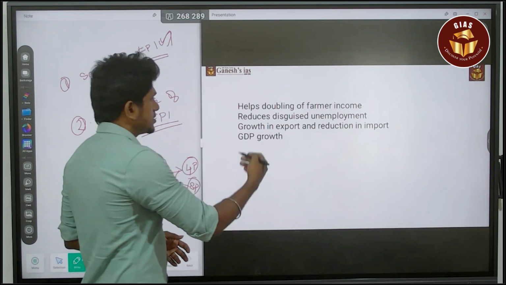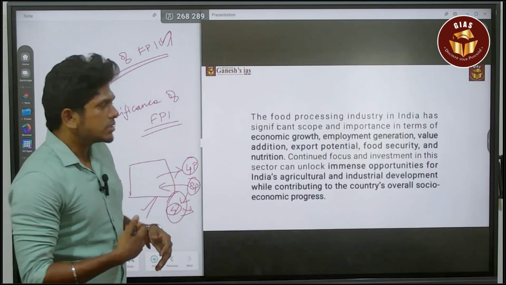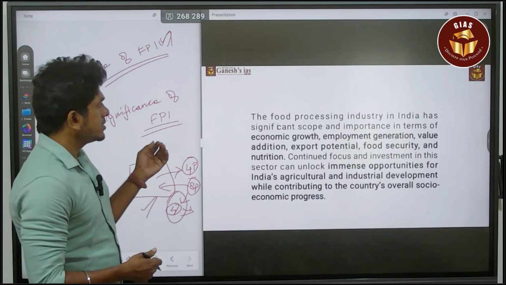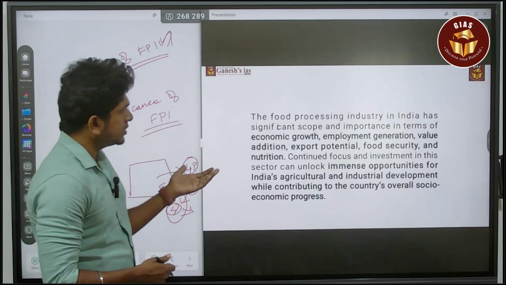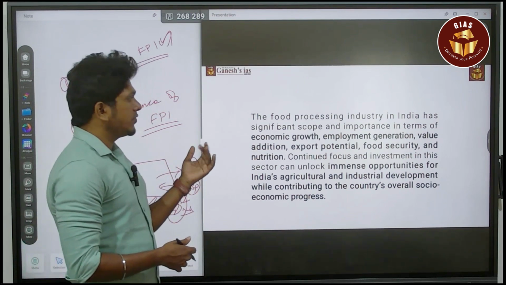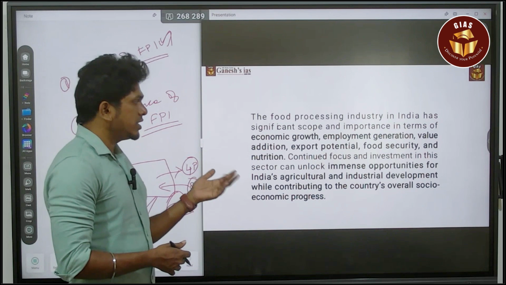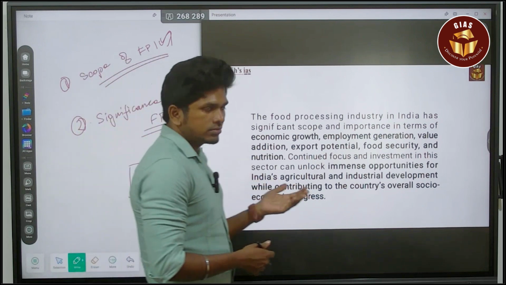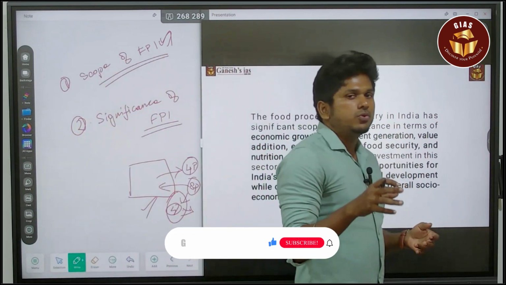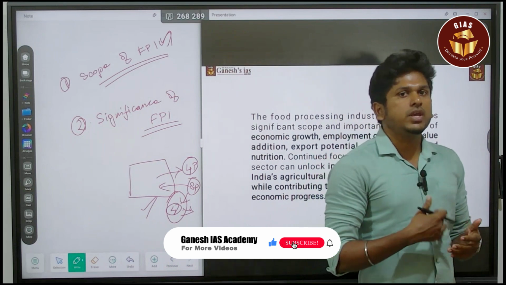Next, what is the possible conclusion? You can say that food processing industries have huge scope and importance in terms of economic growth, employment generation, value addition, export potential, food security and nutrition. So we need to focus on the food processing industries way more.